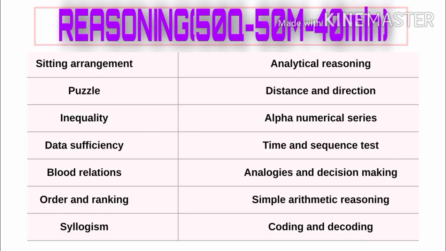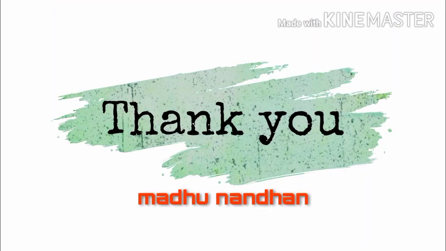Okay, now let us look into the reasoning syllabus. It includes sitting arrangement, puzzles, inequality, data sufficiency, blood relations, order and ranking, syllogisms, analytical reasoning, distance and direction, alphanumeric series, time and sequence test, analogies and decision making, simple arithmetic reasoning, coding and decoding. That's all for reasoning. This is the overall syllabus, but I will cover the important topics to crack this exam